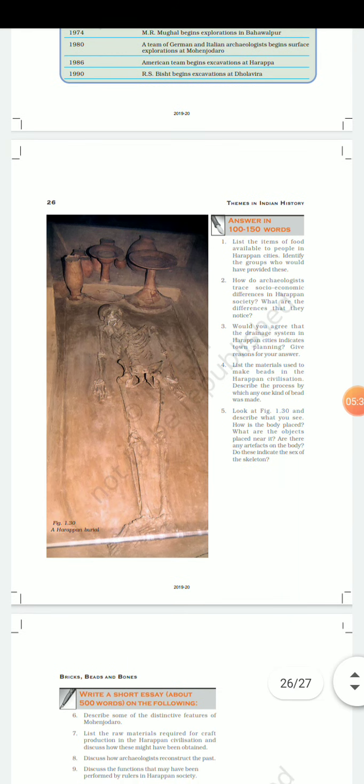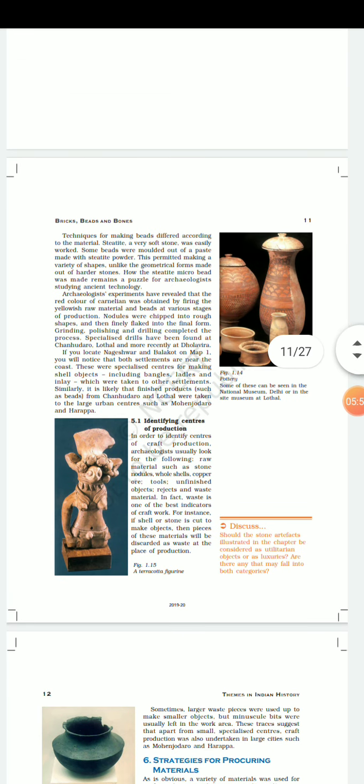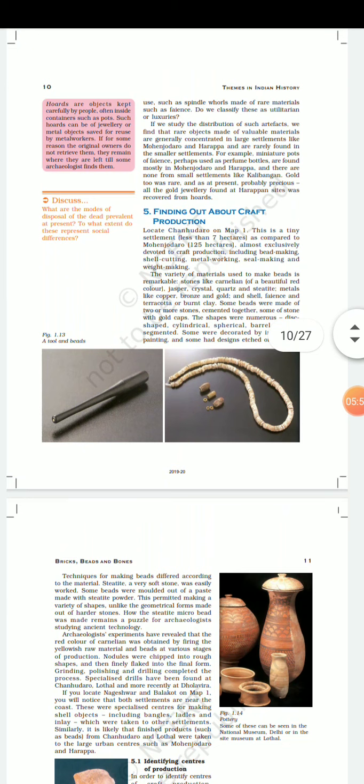Fourth one: list the materials used to make beads in the Harappan civilization. Now this is also a straight question, you can find it there, in the bead industry. Finding out about craft production.